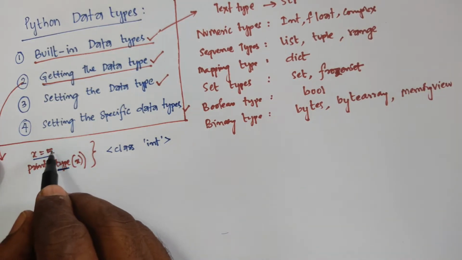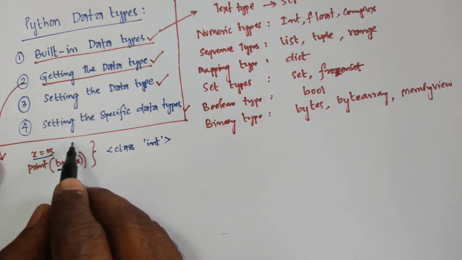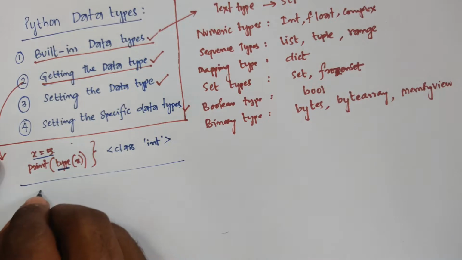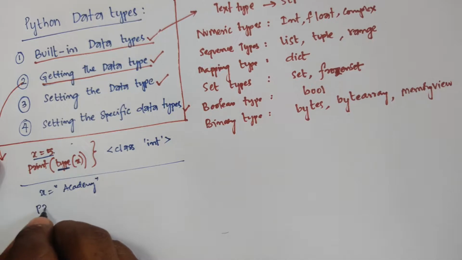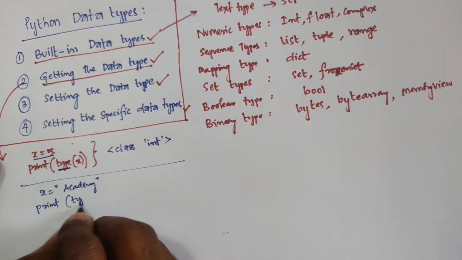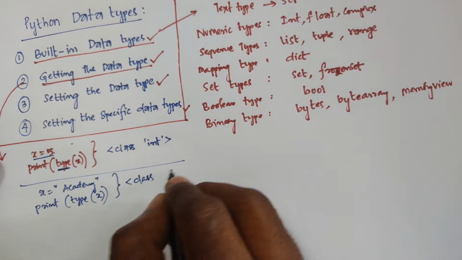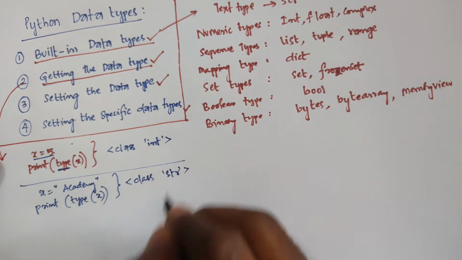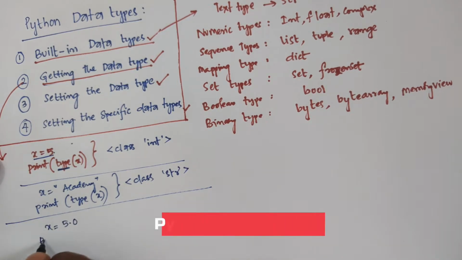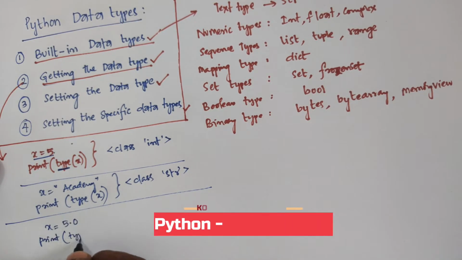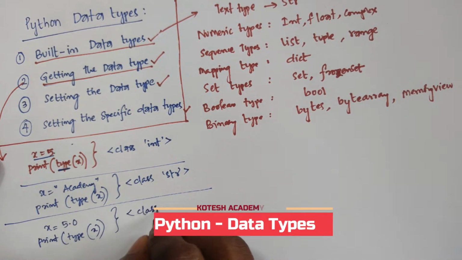If you write x = "academy", in single or double quotation, and then write print(type(x)), you will get the result: class str, string. And for example, if x = 5.0, then print(type(x)), you will get the result: class float.